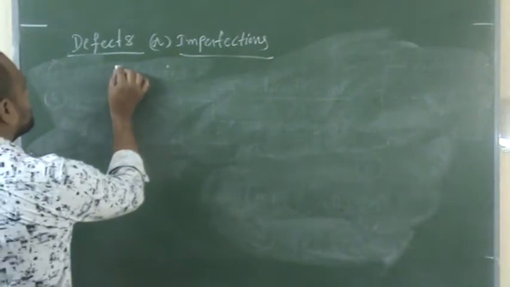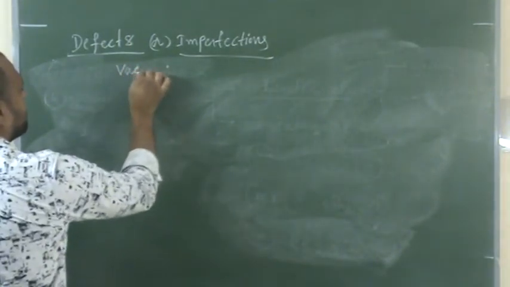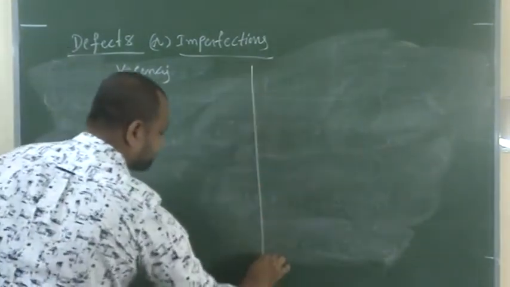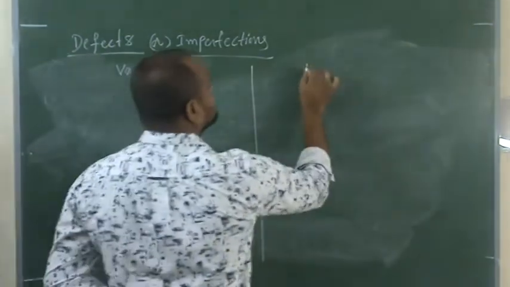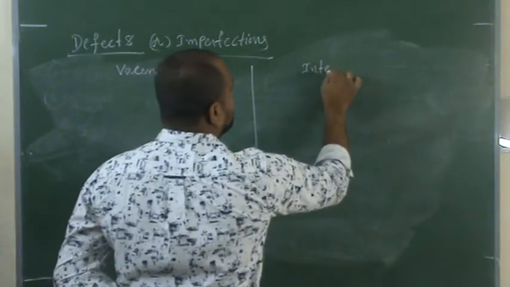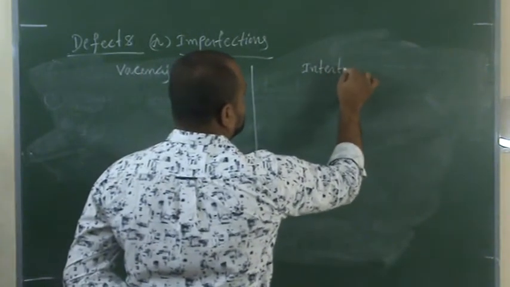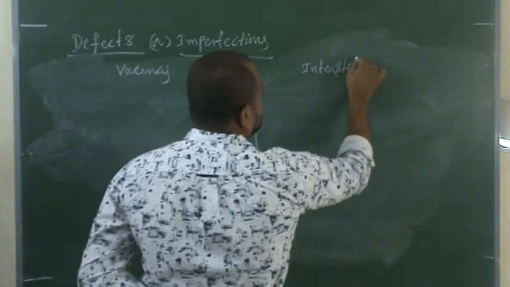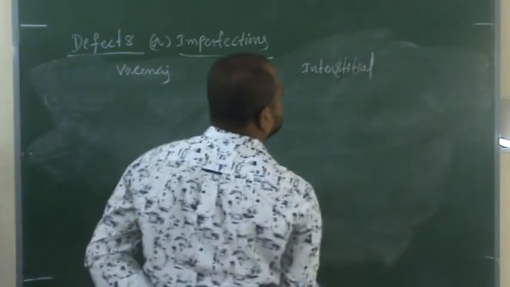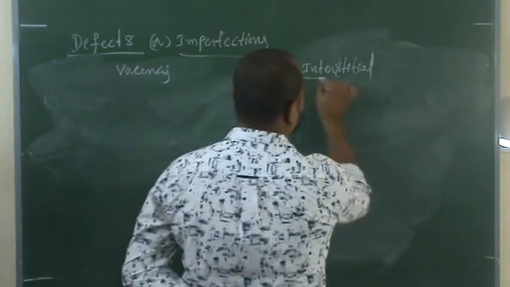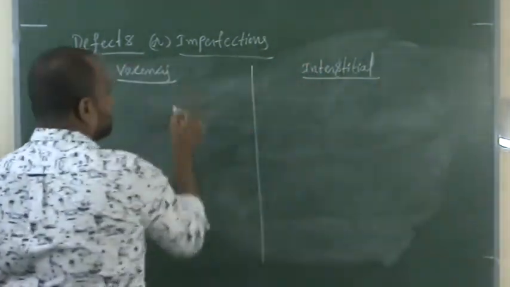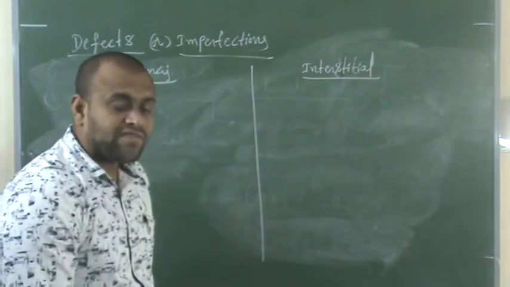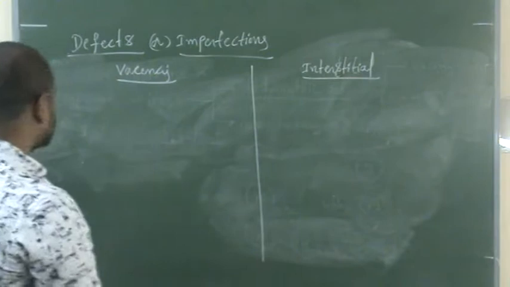So we had discussed vacancy defect and interstitial defects. See, the example for vacancy defect is Schottky defect.